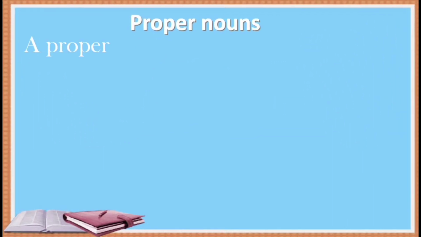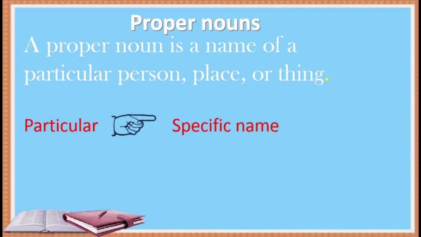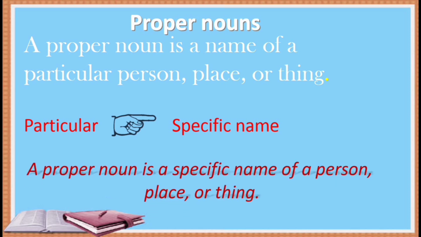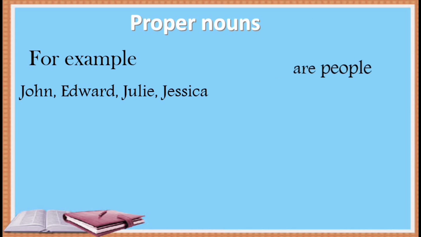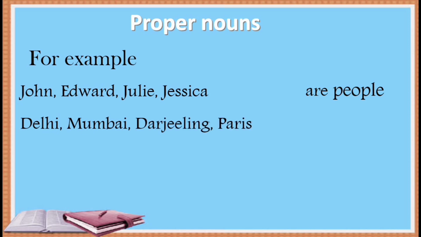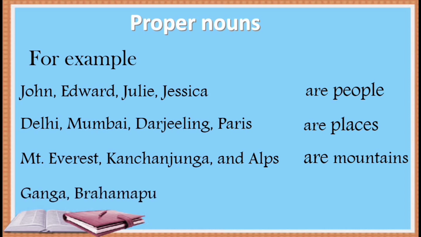What is a proper noun? A proper noun is a name of a particular person, place, or thing. The word particular refers to the specific name. That means a proper noun is a specific name of a person, place, or thing. For example, John, Edward, Julie, Jessica are the names of specific people. Delhi, Mumbai, Darjeeling, Paris are the specific names of places. Mount Everest, Kanchenjunga, and Alps are specific names of the mountains. Similarly, Ganga, Brahmaputra, and Tista are the specific names of the rivers.